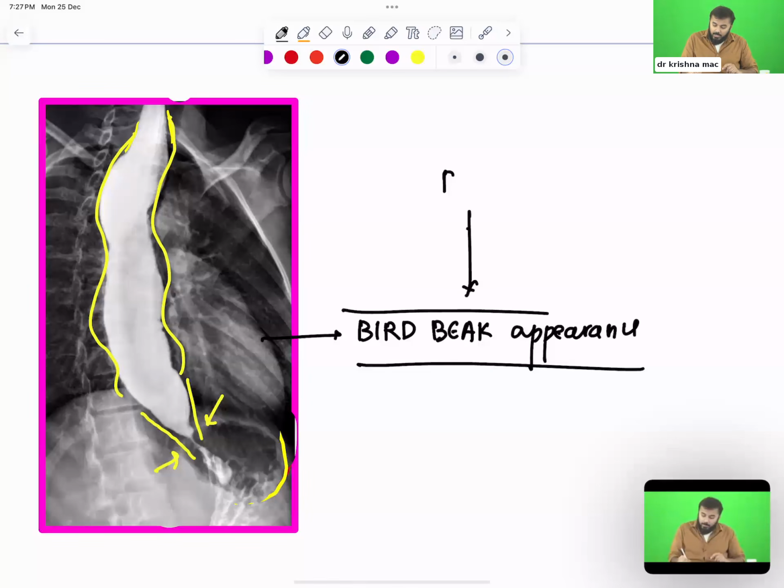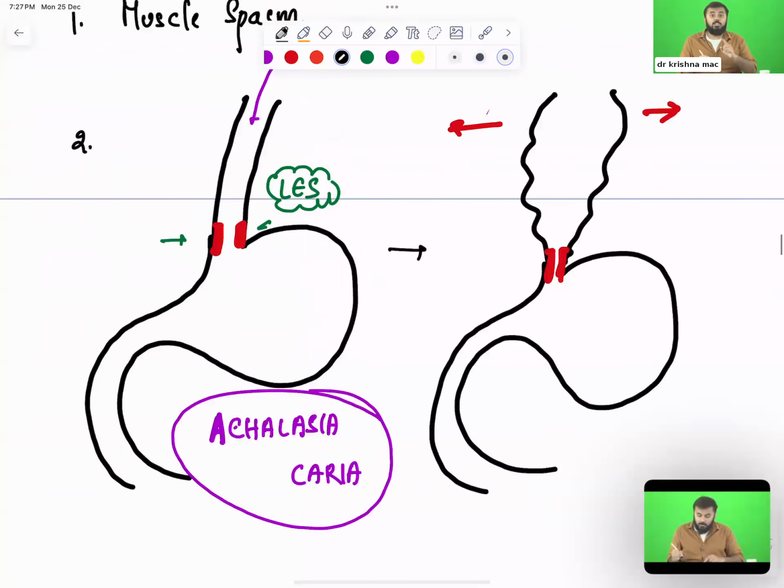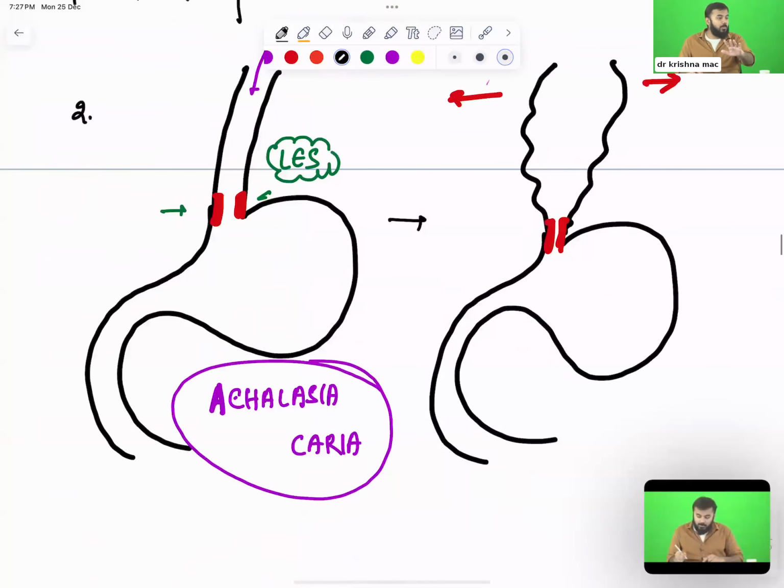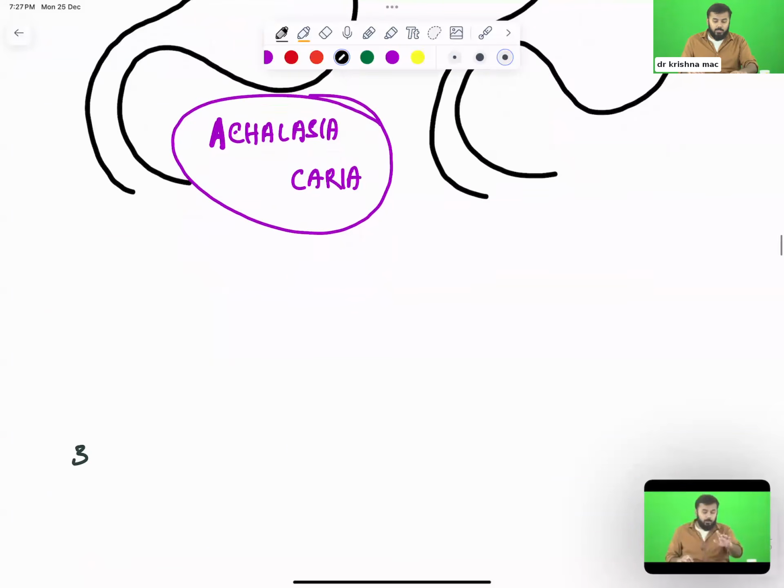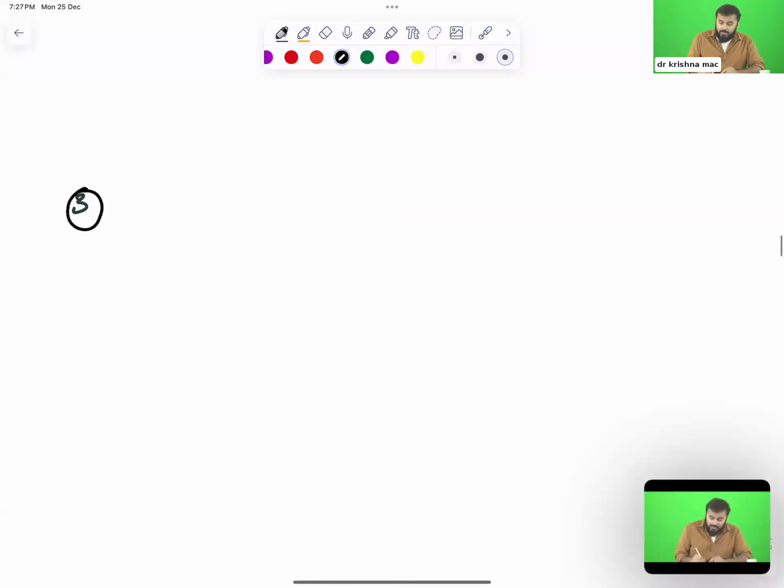So bird beak appearance on barium swallow is always, and always, your what? Achalasia cardia. The last point in today's lecture I want to tell you is that there is another condition.